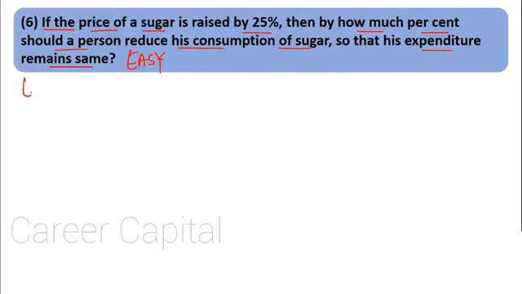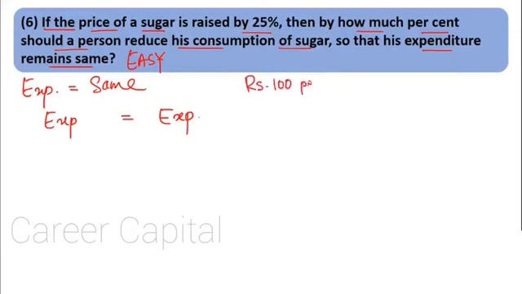Okay, what have they given? Expenditure should remain same. Initially there was some expenditure, later on after the change of price also there was some expenditure, and both the expenditure should remain same. Do we know what is the price of sugar? No. So let us assume that the price of sugar is rupees 100 per kg. This is the rate of sugar. Do we know how much the person used to consume earlier? No, we do not know. So let us assume that the person used to consume 1 kg sugar only.